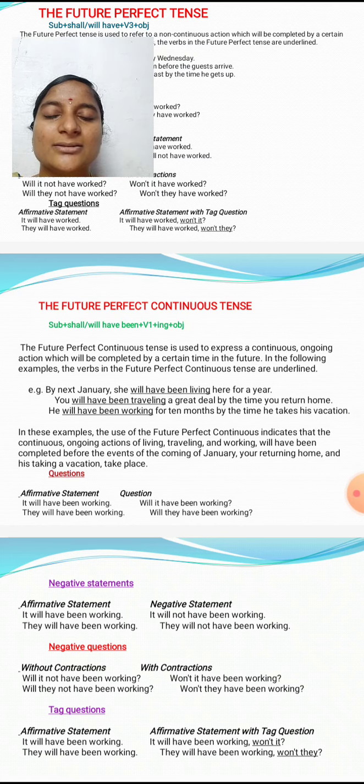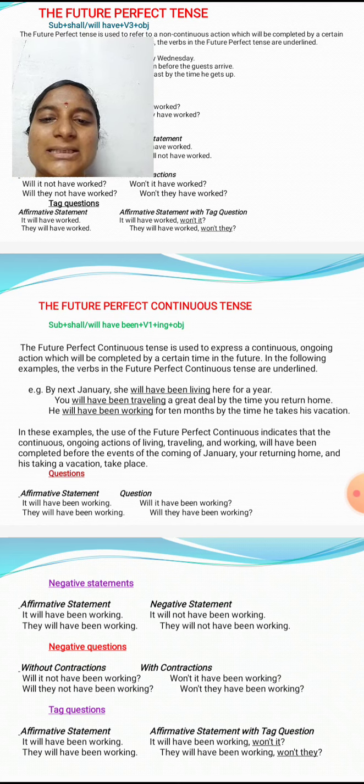By next January, she will have been living here for a year. You will have been traveling a great deal by the time you return home.